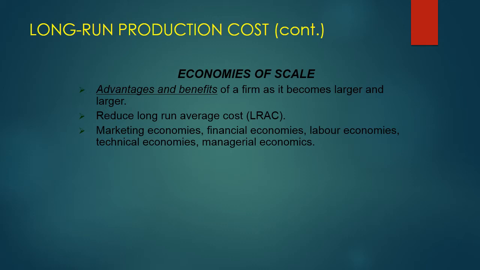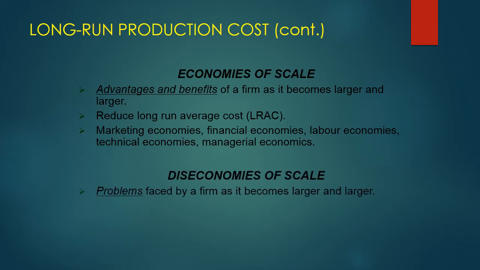Like a firm may market its goods better, a bigger firm may have a global marketing strategy, the costs will be less. A bigger firm can easily get finances from the financial institutions and also from the market. It is easy to get the labor, also the skilled labor. And technical economies, it can use more automated technology, and it gets managerial economies also.